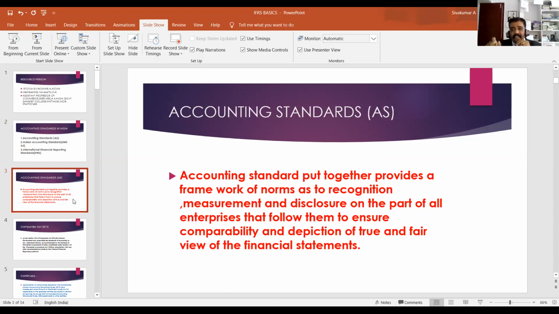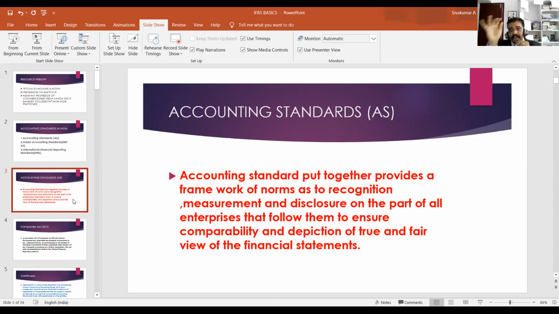Learners, if you are a sole trading concern, you can follow AS. You may follow Ind AS, no problem, but there is no mandatory element to follow Ind AS. If you are running a sole trading concern, there is no compulsion from the Government of India to follow Ind AS.